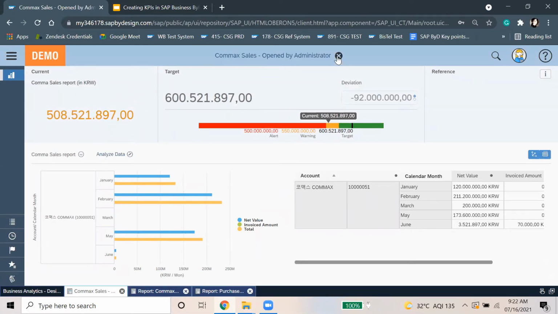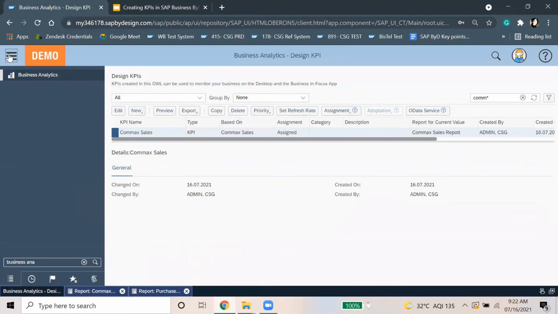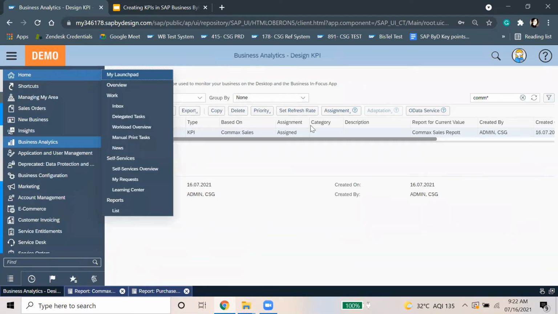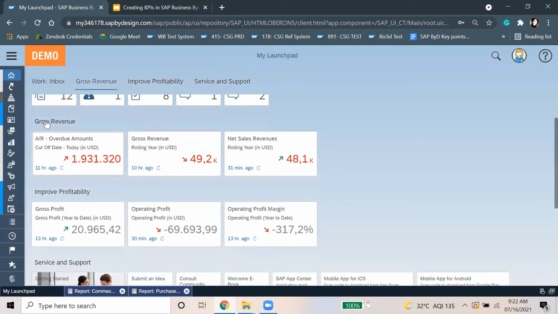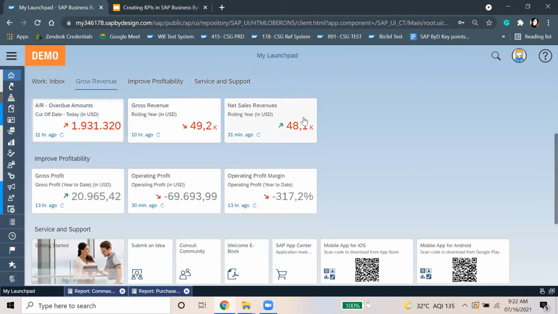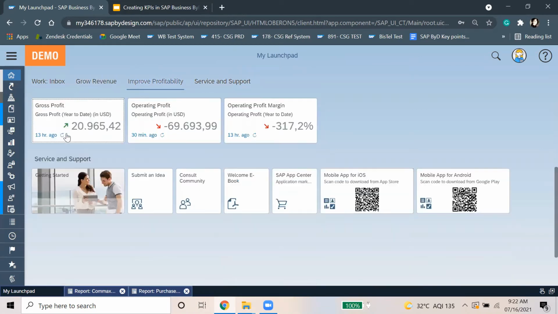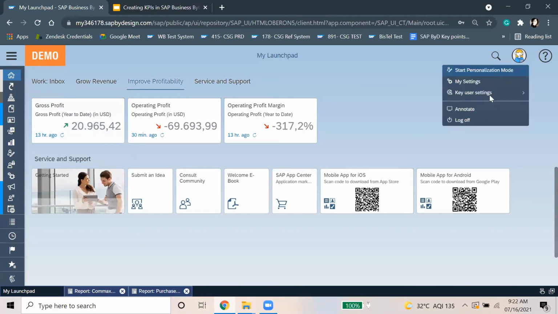And now I can show you how you can add it on the Launchpad screen. Here you can see that I already have some KPIs showing on my screen. For the grow revenue, these are the reports: AR, overdue amount, then gross revenue, net sales revenue, which is definitely showing us that we are in the loss here. Then we have the report for the improved profitability. For that, the KPIs are gross profit, operating profit, and the margin for operating profit. Now I'll show you how you can add a similar kind of KPI on the screen.